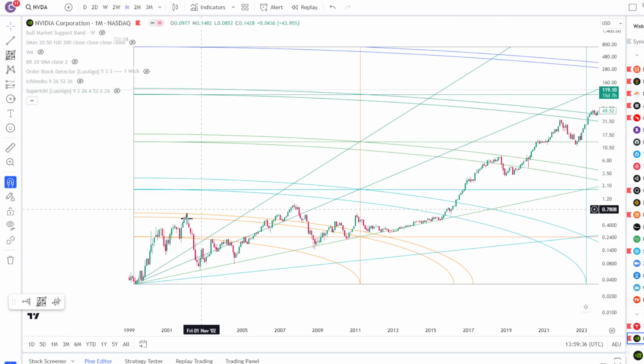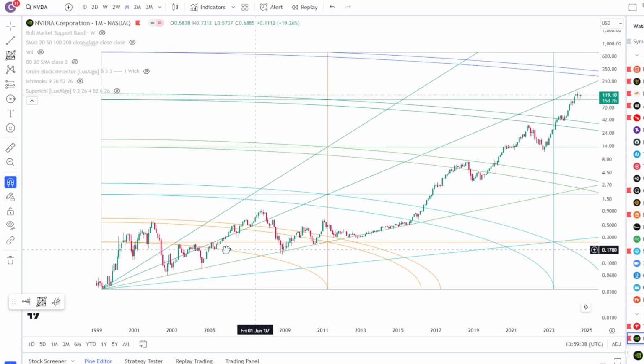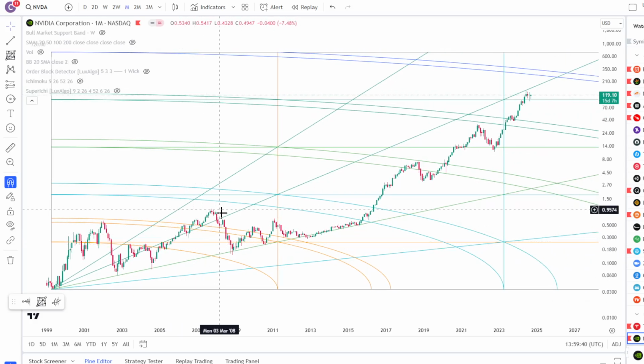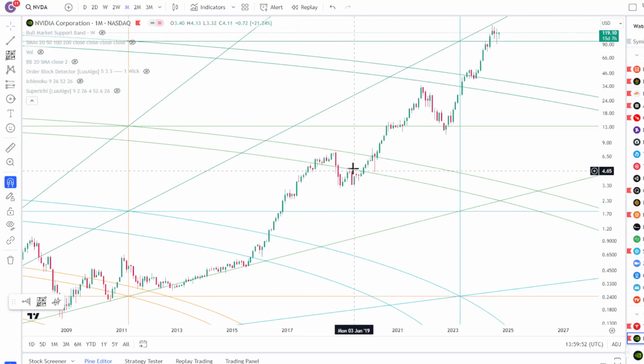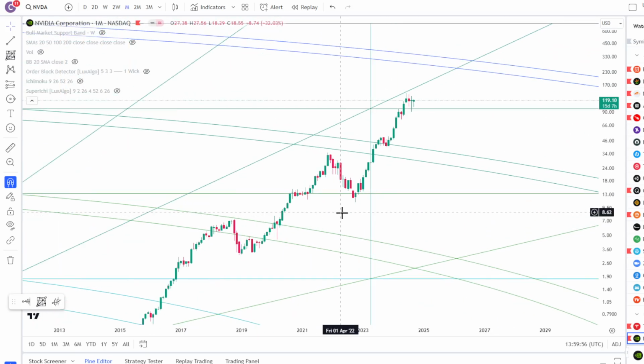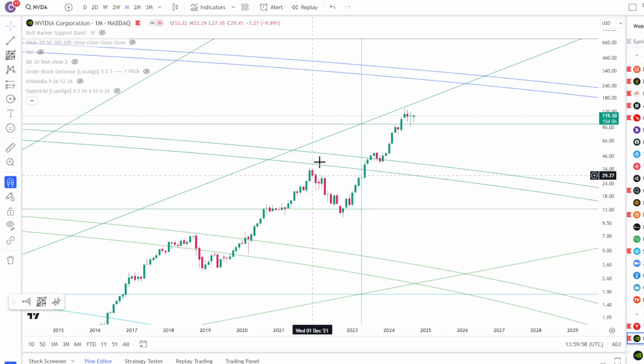And it got rejected here at the arc. Eventually it was able to break through, back test it, but broke down underneath. And then eventually it was able to back test the arc over here again, follow the angle up to the next arc, and break through this arc. Got challenged by the arc after that, and got rejected down here, but was eventually able to break through, back tested it, went to the horizontal level, and when it got to the horizontal level, it didn't really quite get to the bottom of the arc over here in November 2021, but got close, right?